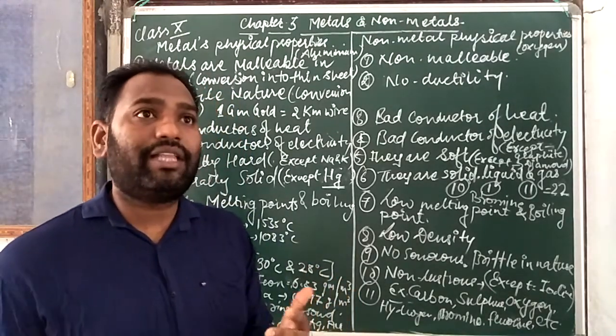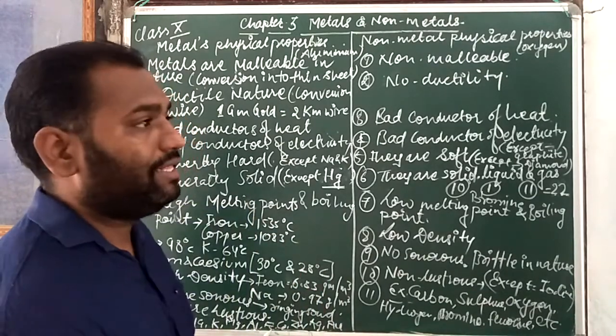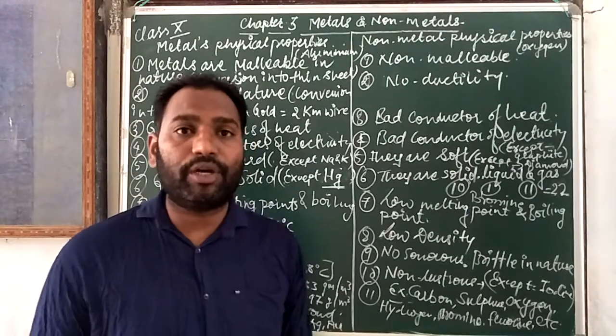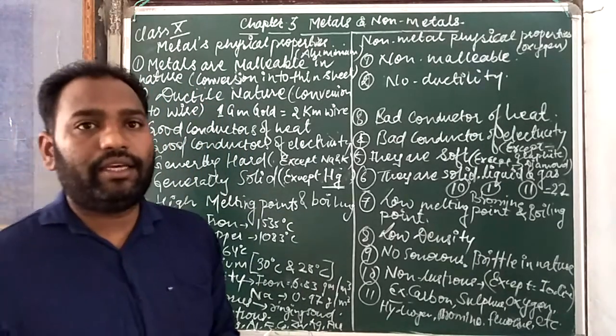Generally, metals have high tensile strength. One more point I am remembering, you will not see tensile strength in your books. Tensile strength means they can carry too much burden.